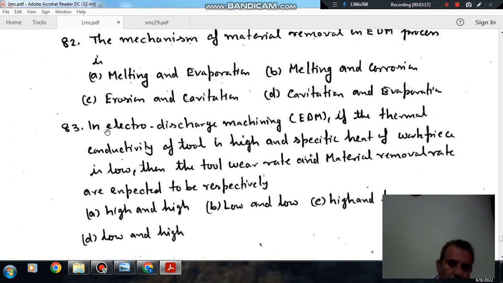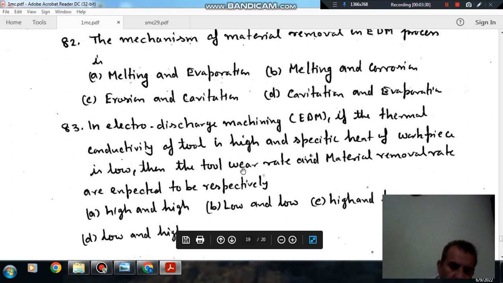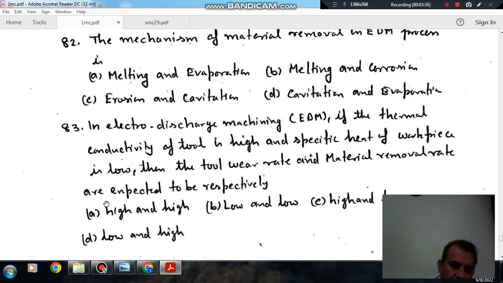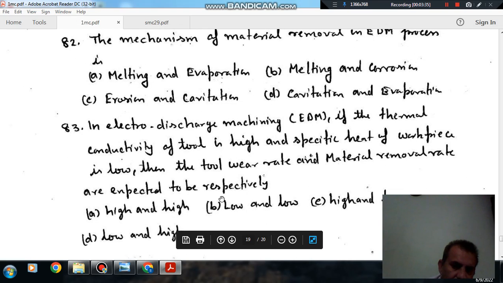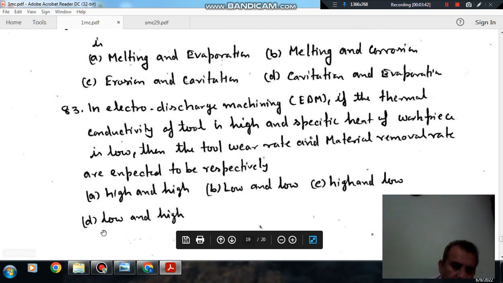Next, question number 83. In electro discharge machining EDM, if the thermal conductivity of the tool is high and specific heat of the workpiece is low, then the tool wear rate and material removal rate are to be expected respectively: option A, high and high; option B, low and low; option C, high and low; and option D, low and high.